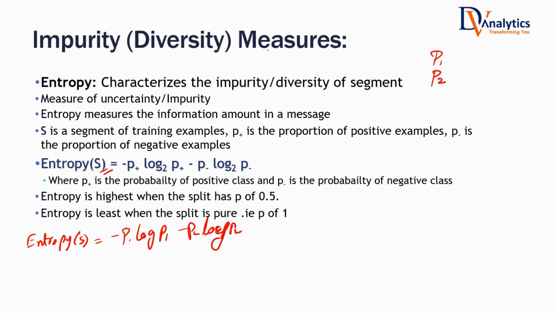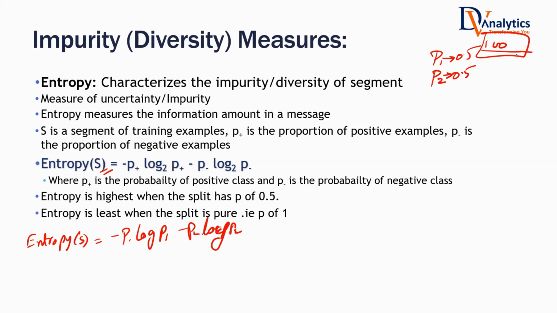Class 0 and class 1. For example, you have 100 customers. In which scenario will you say this set is very much impure, totally diverse, totally random? What value of P1, what value of P2 will lead to a totally impure, totally random, very high entropy? Tell me. 50-50. If P1 is 50%, the probability of class 2 is also 50%.